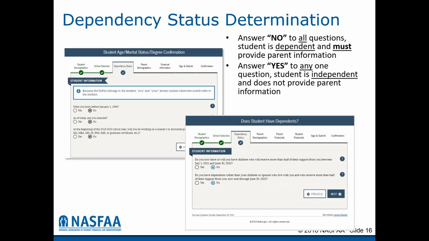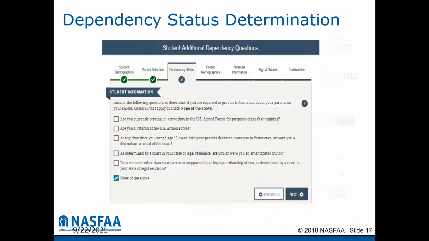So if the student has a child of their own and they are providing more than 50% support for that child and will continue to provide that support, then they will say yes to that question and it will make them independent. The same thing if it's not a child or a spouse, but someone else who lives with them that they provide more than 50% support for and will continue to provide that support, they can say yes, and it will make them independent.